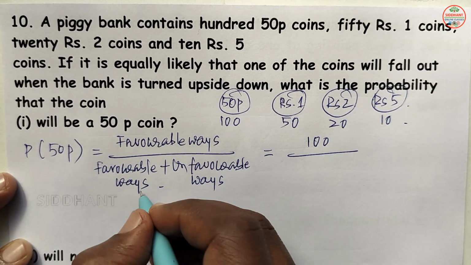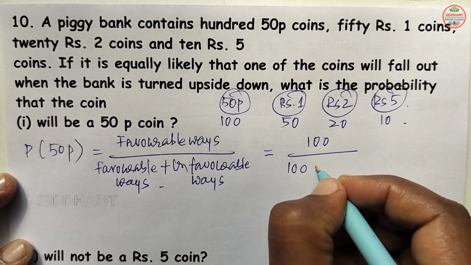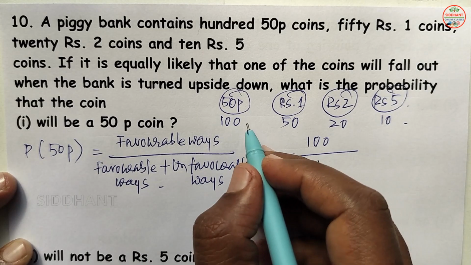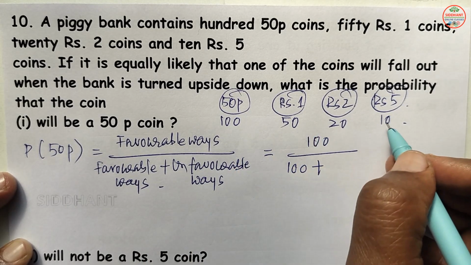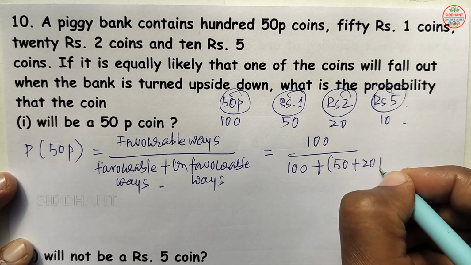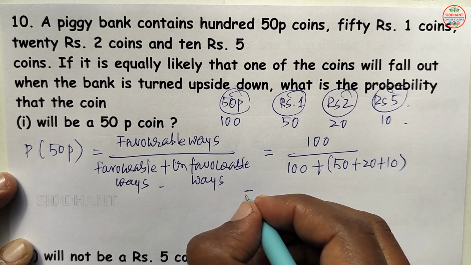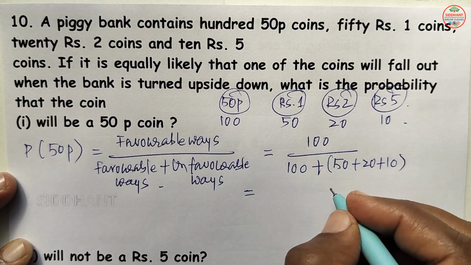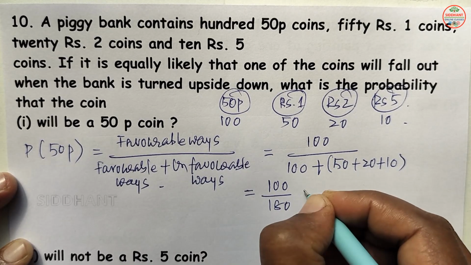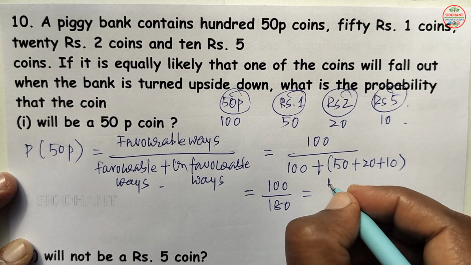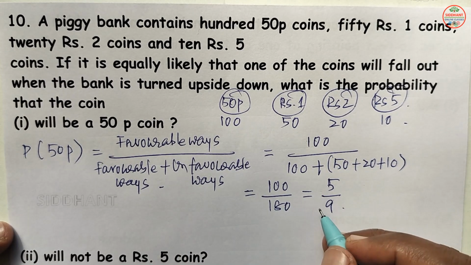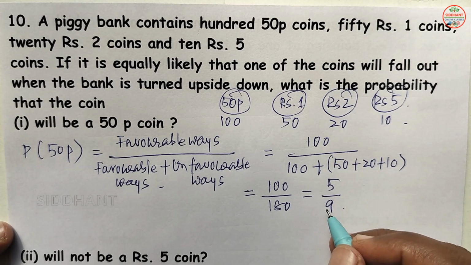Next denominator, favorable ways how many are there? 100 are there, plus unfavorable ways how many are there? So where you can't get a 50 paisa coin here. That means 150 plus 20 plus 10 here. So that will be 100 by 100 plus 180. So that will be 100 by 280. So that will be 5 by 9 here. So this is the probability of getting a 50 paisa coin here.